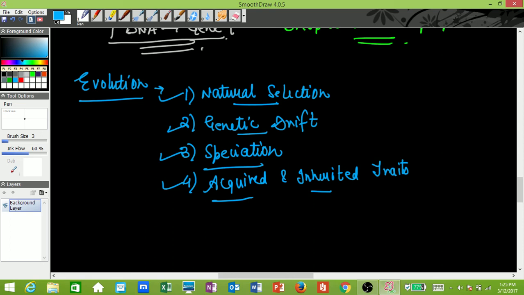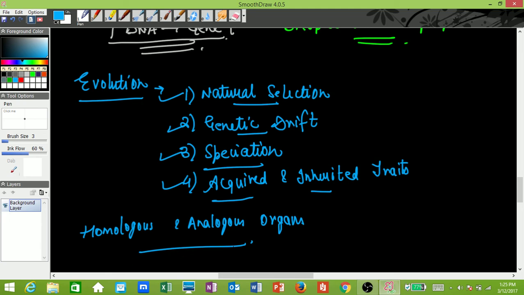Next is the concept of homologous and analogous organs. Again a very important section, because I think this is a part of your practicals as well, so there is a high chance that you will be asked a question from this concept as a part of your practicals. What are homologous organs? What are analogous organs? What is the difference between them? You should be able to define them, differentiate between them, and have certain examples.